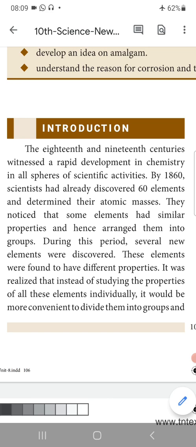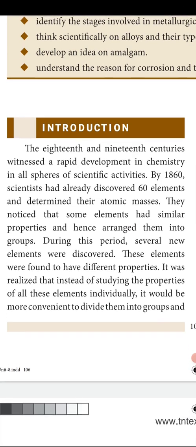Is it right? They noticed that some elements had similar properties and hence arranged them into groups. That is, the scientists have arranged the elements into what? The groups, as we have for max, no? And that is whole numbers, natural numbers, like that, how they are divided. Like that, we have divided the elements into groups.